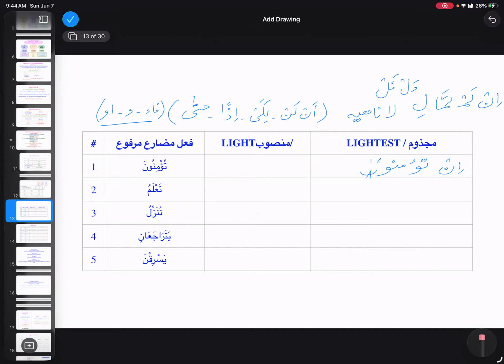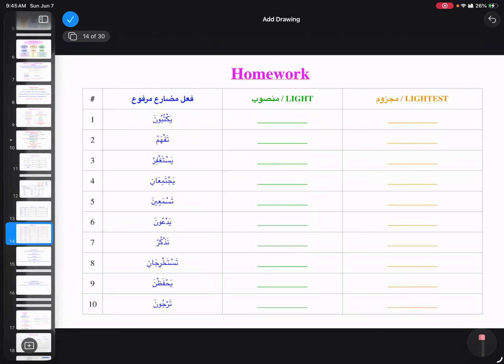Put these words one by one by making them mansoob and majzoom, and try to label them as well. Say them out loud multiple times, and that is inshallah going to help you. I put these words over here, so do your homework, and inshallah that is going to help you. So with that, we are going to end.